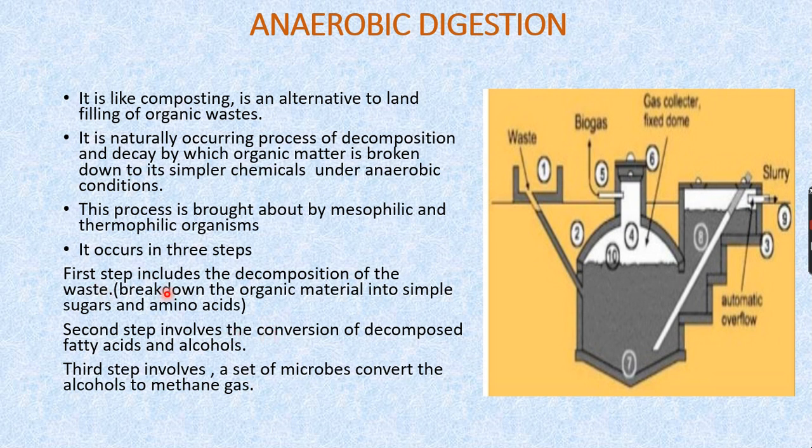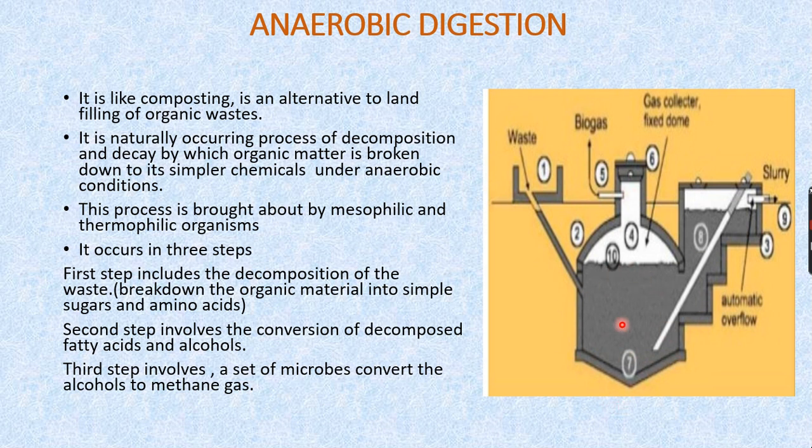During this process, the first step includes the decomposition of the waste, that means hydrolysis of the waste. This step breaks down the organic material into usable sized molecules such as sugars and amino acids. Then the second step involves the conversion of the decomposed matter to fatty acids and alcohols. And finally, in the third step, a set of microbes converts the alcohols to methane gas. So this is all that happens in anaerobic digestion.